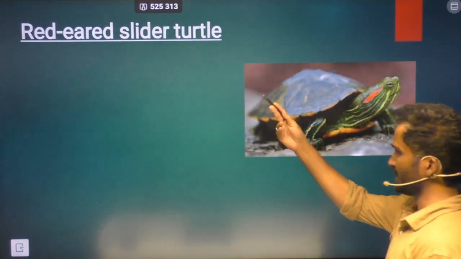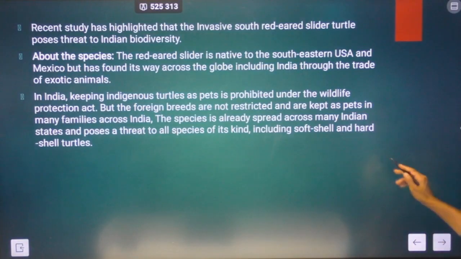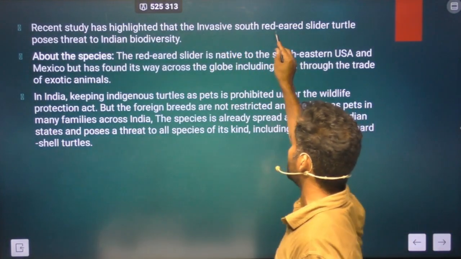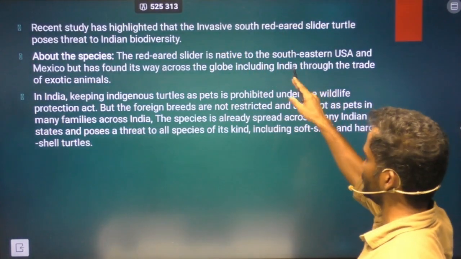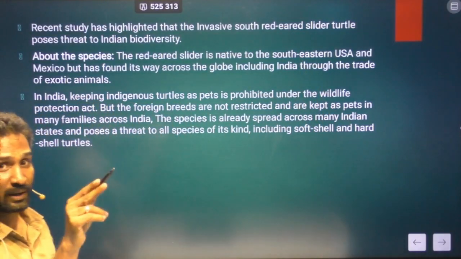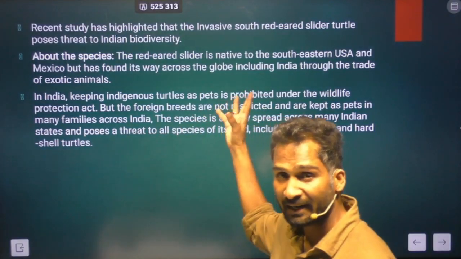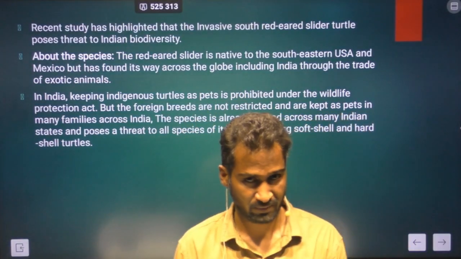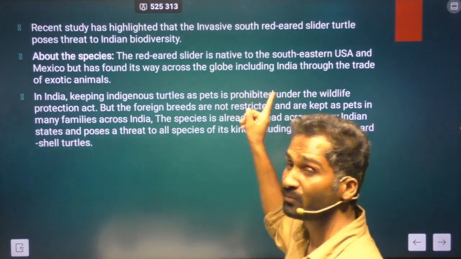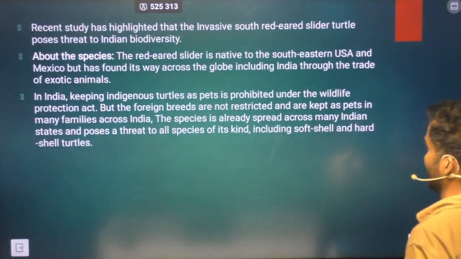So this is a red-eared slider turtle. So let's see the news. What was the news? A recent study has highlighted that the invasive red-eared slider turtle poses a threat to Indian biodiversity. So the question comes up that why it is posing a threat to Indian biodiversity. But before that, let's understand certain things about this invasive species.